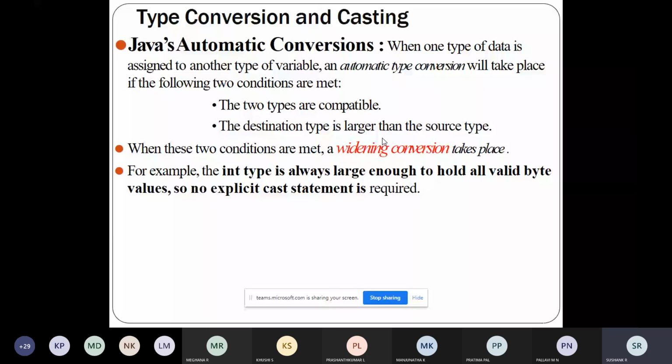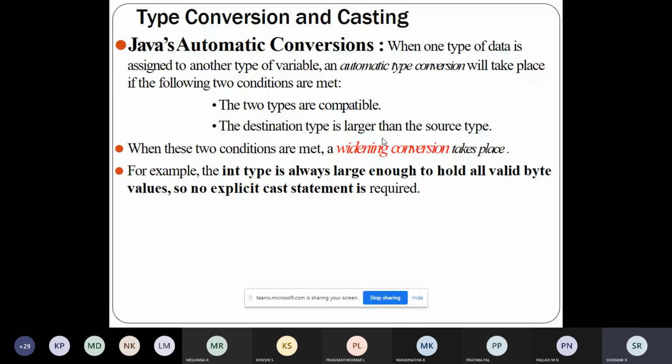Type conversion means converting one type of data to another type, like converting an integer to float, byte to float, or long to float. This we call type conversion.